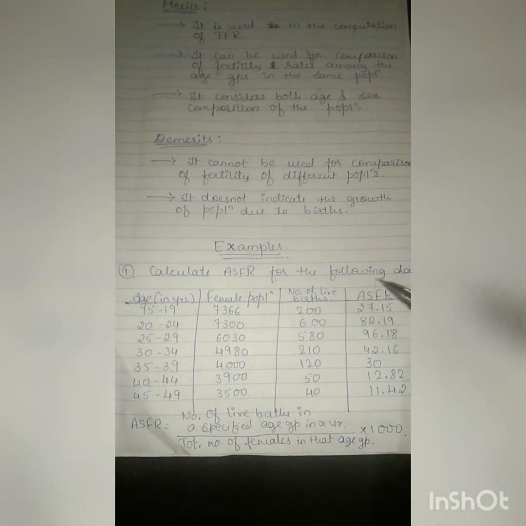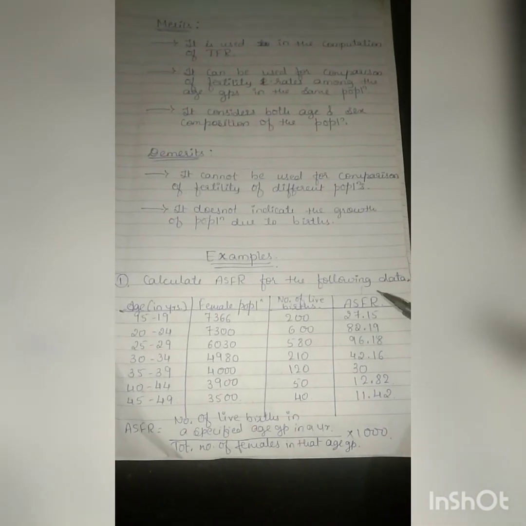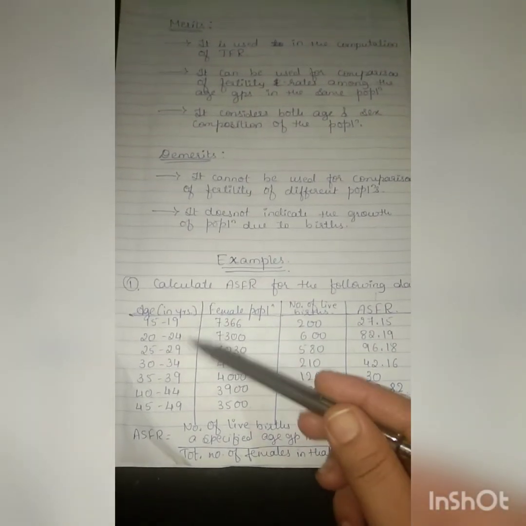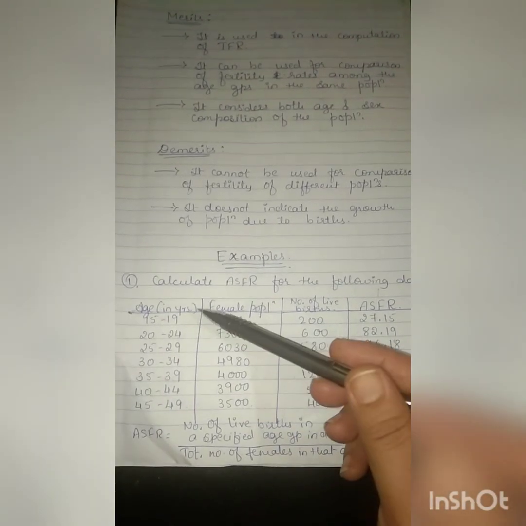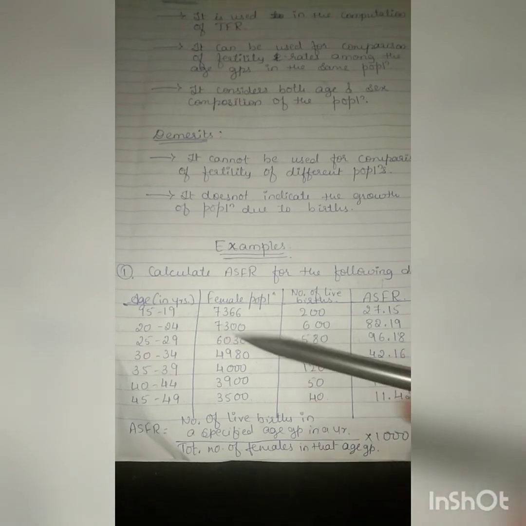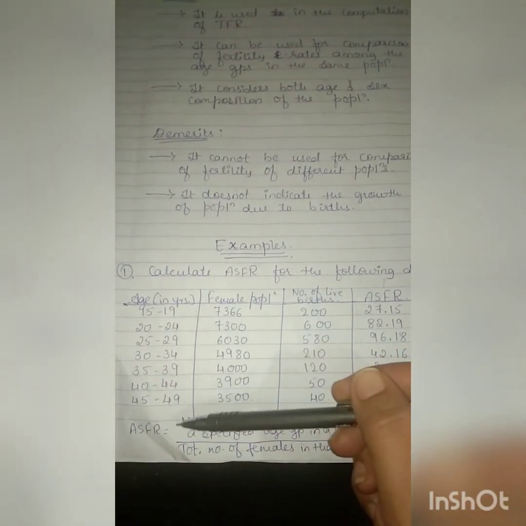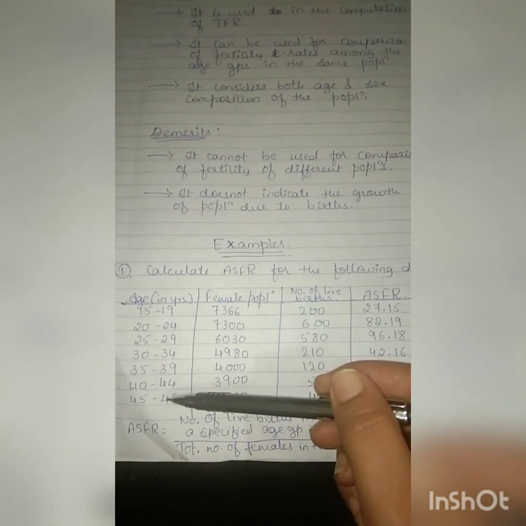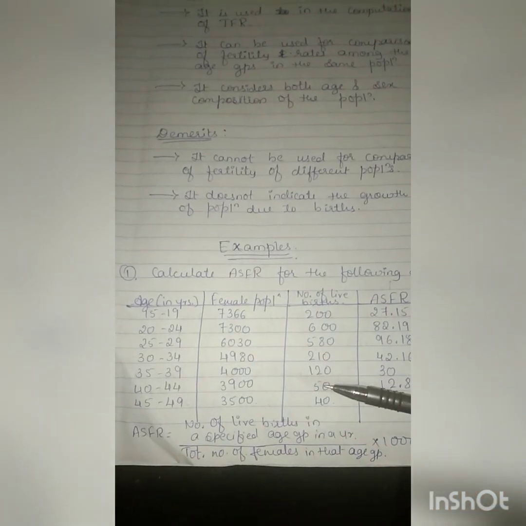I have taken one example here for ASFR. Calculate ASFR for the following data. It is very simple. Three columns are given here: age, female population, number of live births. You can observe the age 15 to 49 and quinquennial data is there.